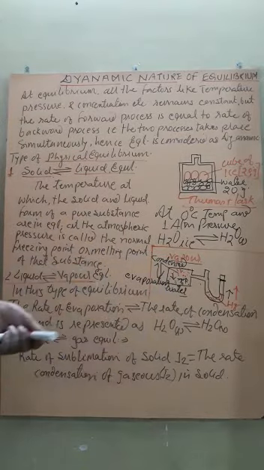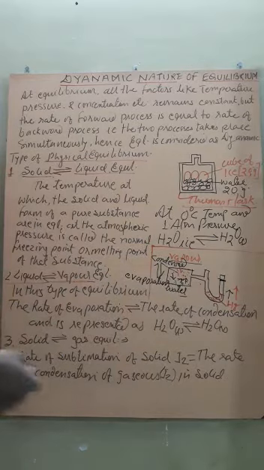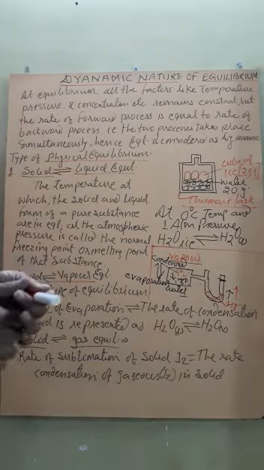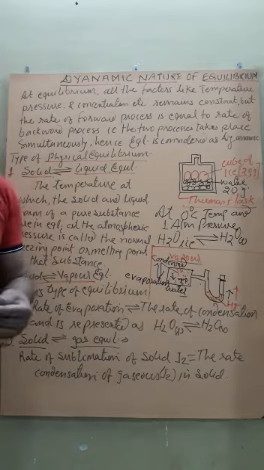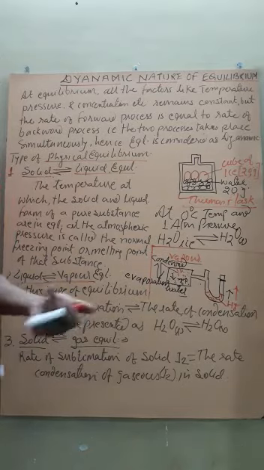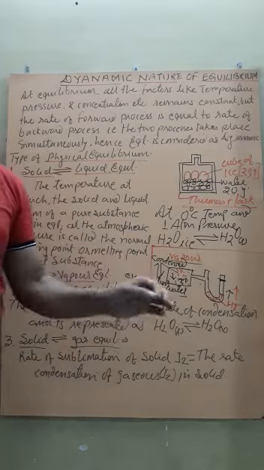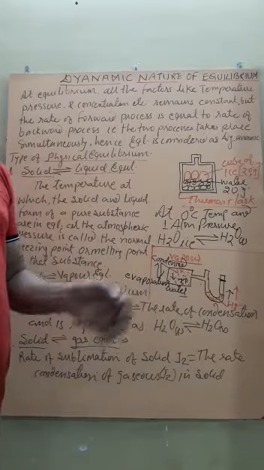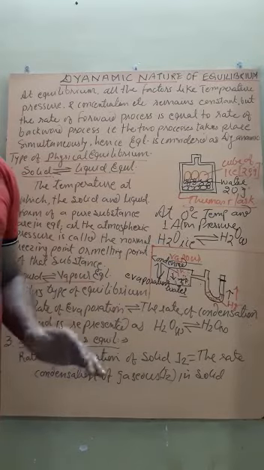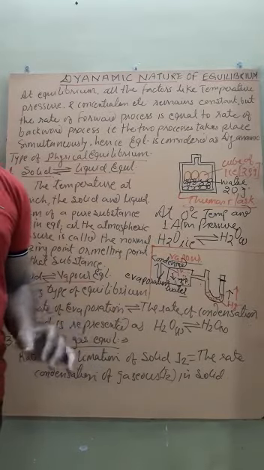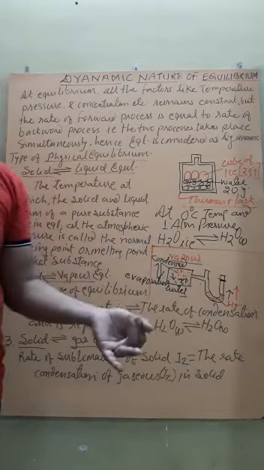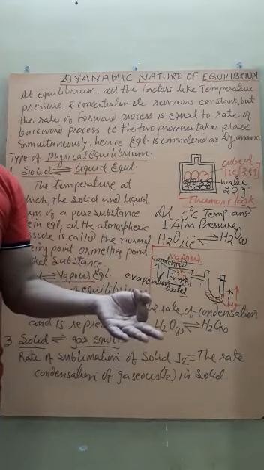Like that, we can deal with other physical equilibrium processes like solid-gas equilibrium. You know, students, some substances on heating are directly converted into vapor without converting into liquid form. Such substances are called sublime substances, and the process is known as sublimation, like iodine, ammonium chloride, camphor, naphthalene.